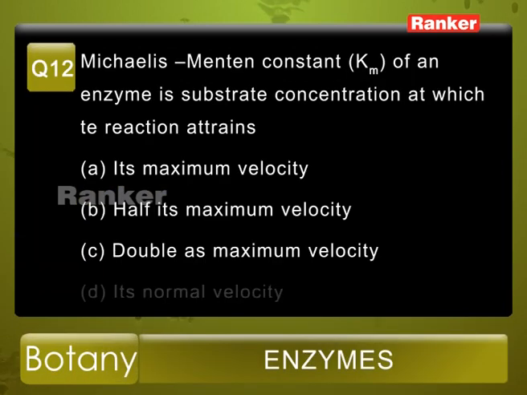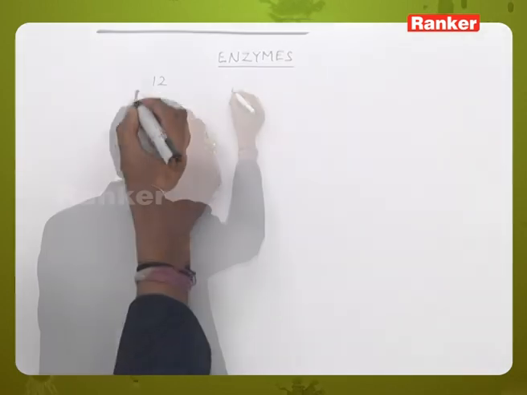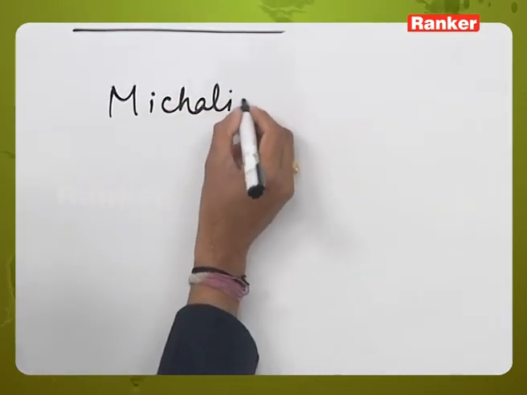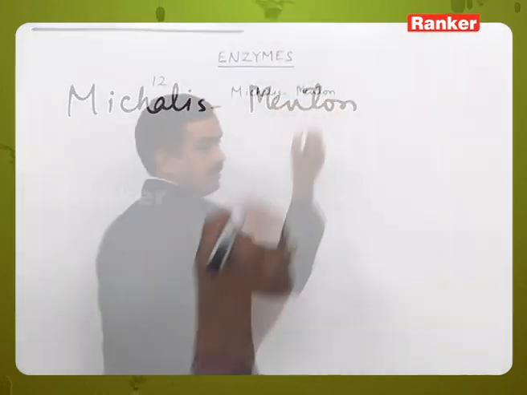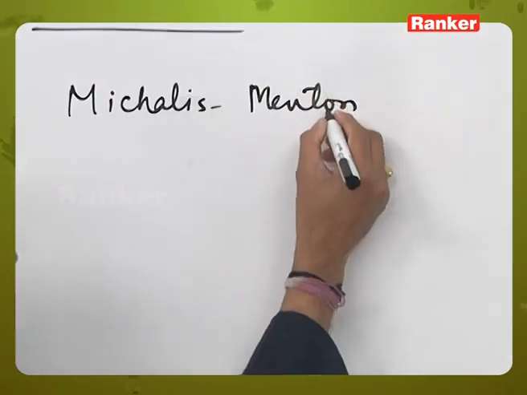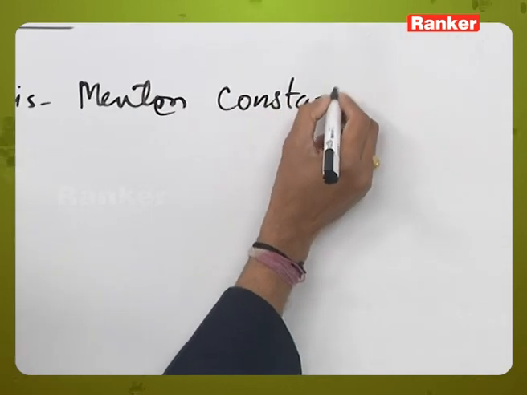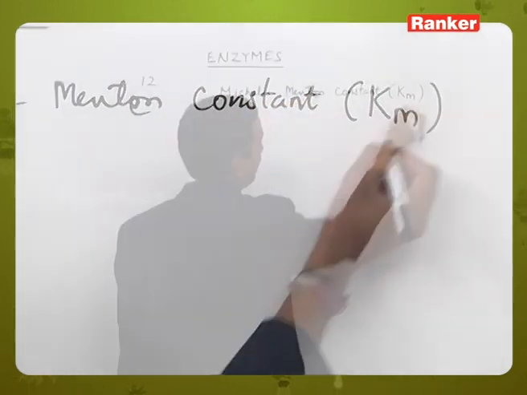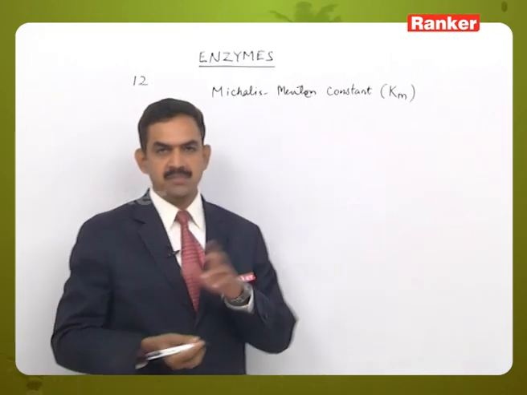Question number 12. The Michaelis-Menten constant Km of an enzyme is the substrate concentration at which the reaction attains. Options: A, its maximum velocity, B, half its maximum velocity, C, double its maximum velocity, D, its normal velocity. So here the Michaelis-Menten constant, that is Km, talks about half the maximum velocity.